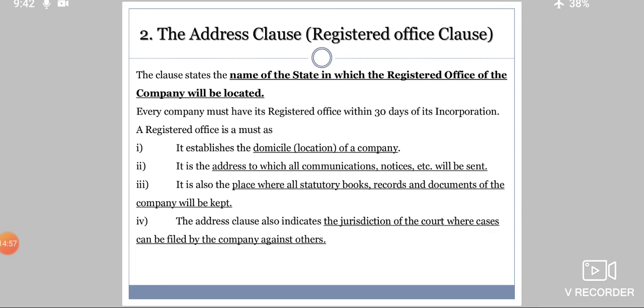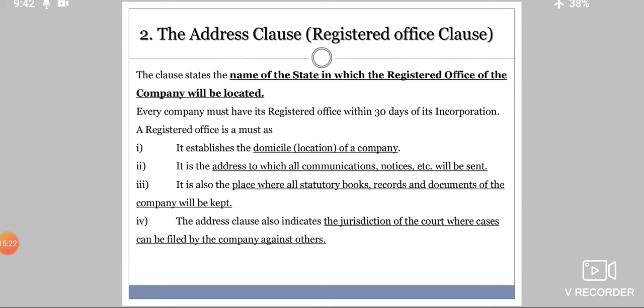That means if the government wants to have a correspondence, a communication with us, if the government wants to send a letter to a company, it is going to send it to the registered office address. The third point here is it's a place where all statutory books, records and documents of the company will be kept.